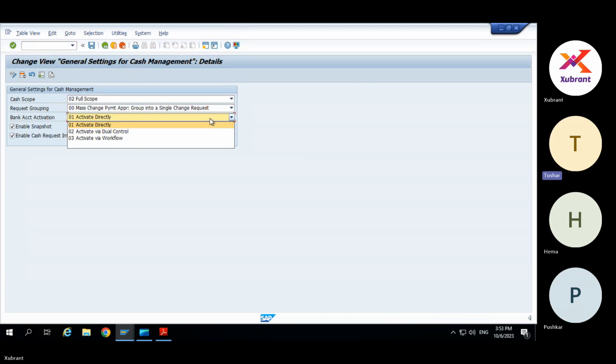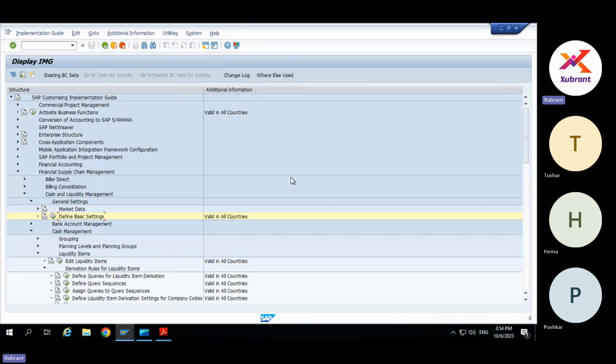Bank account activation: active directly, dual control or workflow. Okay. Directly means activate, there is no approval. Directly it will be active. Yes. Dual control means it works like your vendor confirmation. There is no workflow, but anybody with the same authorization, a different person, can go and activate it. So you create, then HEMA can activate. If HEMA creates, you can activate, provided both of you have the change authorization. And workflow means we just saw that it will create a workflow and it will go to the inbox and then you have to approve through the inbox.